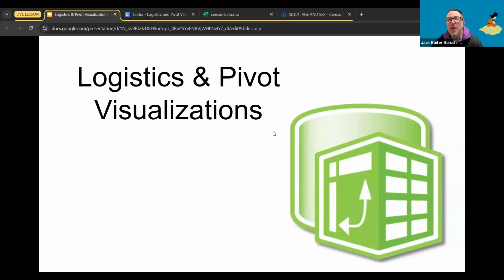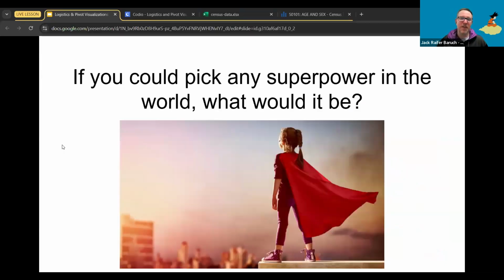So going back, we're going to be doing some logistics, some data cleaning, pivot tables, which are vital and very, very, very important. And using those pivot tables, we're actually going to start doing some visualizations as well. So that's going to be a lot of fun.